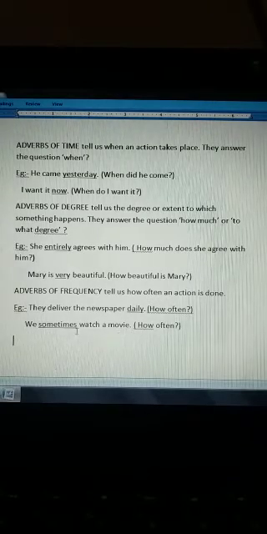Like I go to school every day, or I go to my friends very rarely, means once in a while. So these all words are used here as an adverb of frequency. So these were the three other kinds, that is adverb of time, adverb of degree and adverb of frequency.